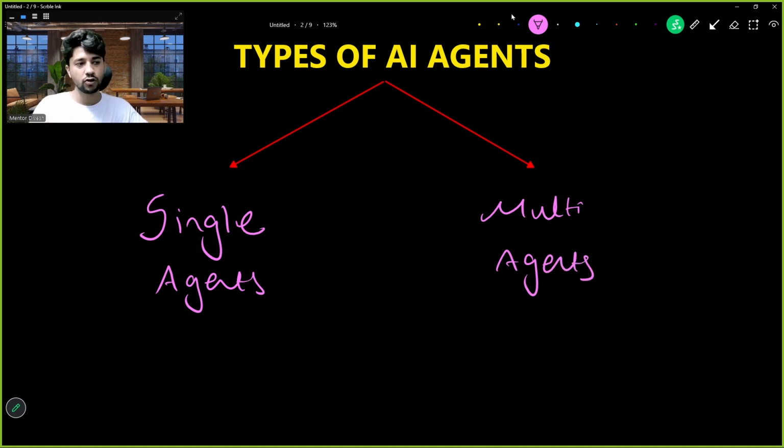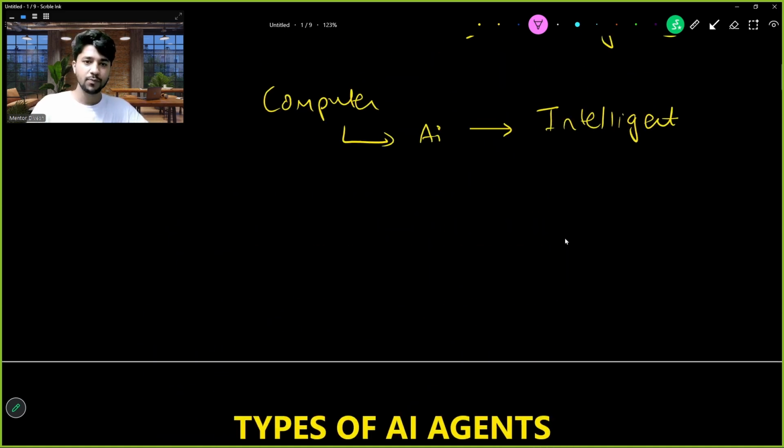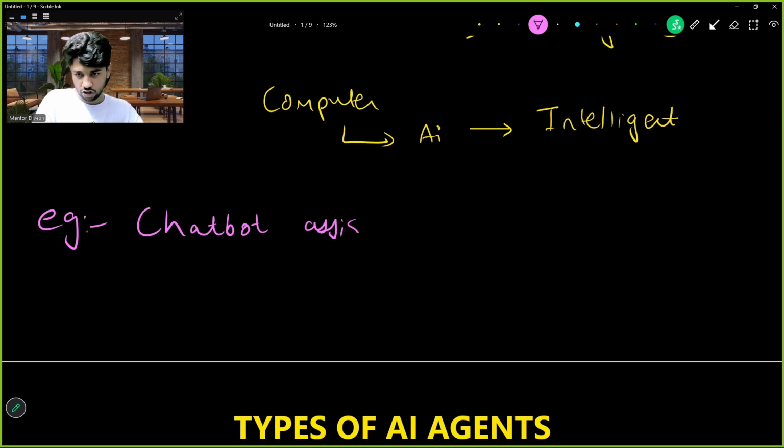Before this, I would like to give you an example of an AI agent so that things will be very clear in front of you. The simplest example is your chatbot assistant. Secondly, we have website creators.